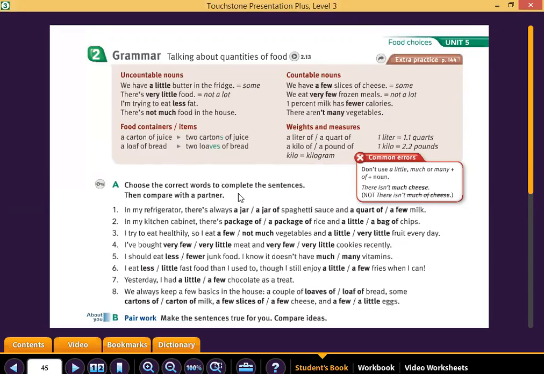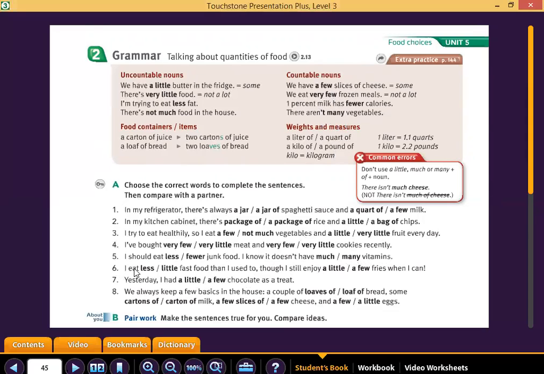Few is for countable, so in this case we need little meat. And cookies are countable. We are going to use very few recently. I shouldn't eat junk food. Food is not countable or uncountable. For that reason, I am going to use less. I know it doesn't have much. Look, vitamins. Vitamins is countable. I am going to use many as is shown in this structure.